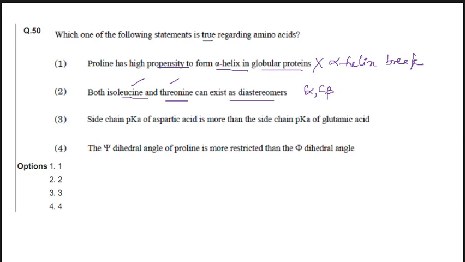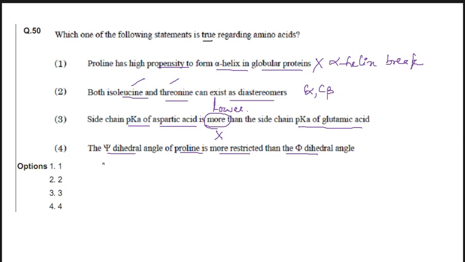Side chain pK of aspartic acid is more. No, side chain pK of aspartic acid is lower than that of glutamic acid. The psi dihedral angle of proline is more restricted than the phi dihedral angle. So this is again incorrect.